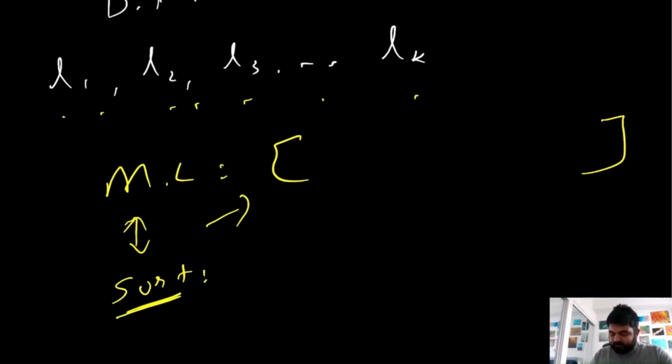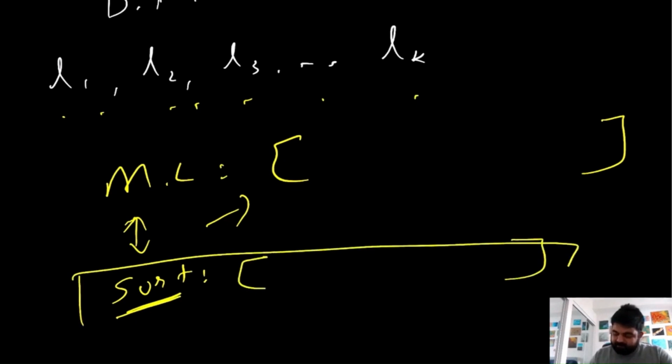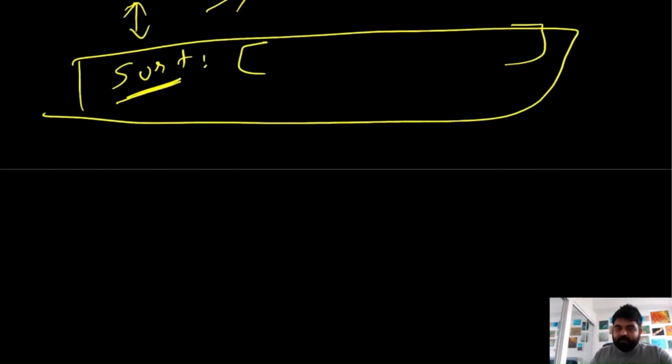This solution would work perfectly fine, and then in the end we can just return whatever sorted list we have found. Okay, what could be the issues with this approach?